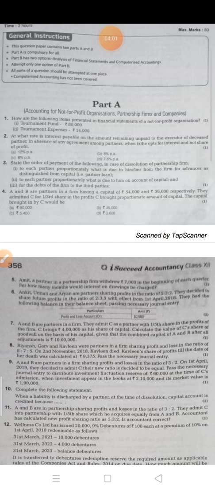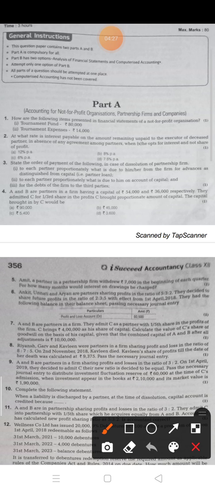It means partner's loan. The second is, to each partner proportionately what is due to him, her, on account of capital. This is capital. Now the third is for the debt of the firm to the third party. So in the case of dissolution, what you have to pay first?